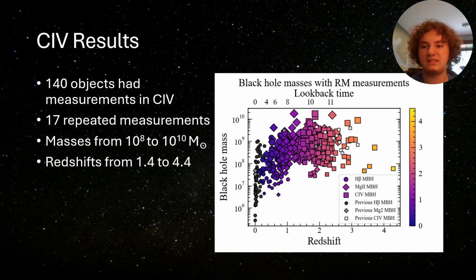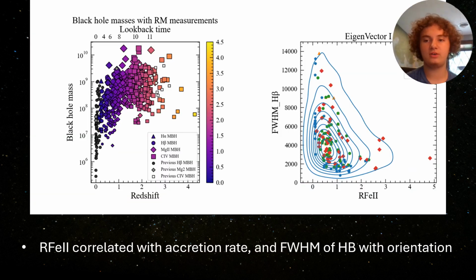140 objects had measurements in the carbon-4 emission line, and 17 had repeated measurements. They occupy a range of masses somewhat higher than the MG2 masses, from 100 million to over 10 billion solar masses. These objects also have the highest redshifts of all, meaning that we are observing quasars from the universe's earliest years. Finally, there were 23 objects with measurements in the H-alpha line. These occupy a similar range of masses to the H-beta objects but have a slightly lower redshift.